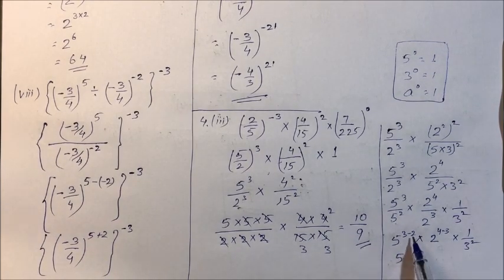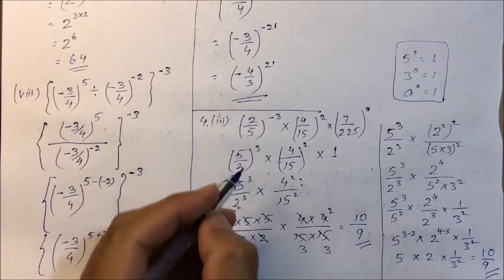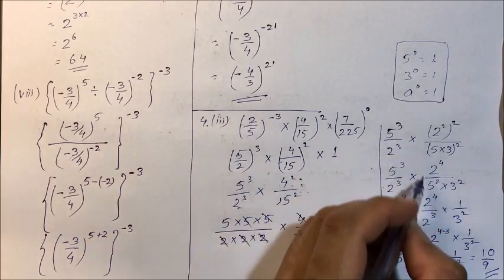It will be 5 raised to power 1, that is 5, into 2 raised to power 1, that is 2, into 1 upon 3 square, and this is 5 into 2, 10 upon 9. So either you can proceed this way or this way.